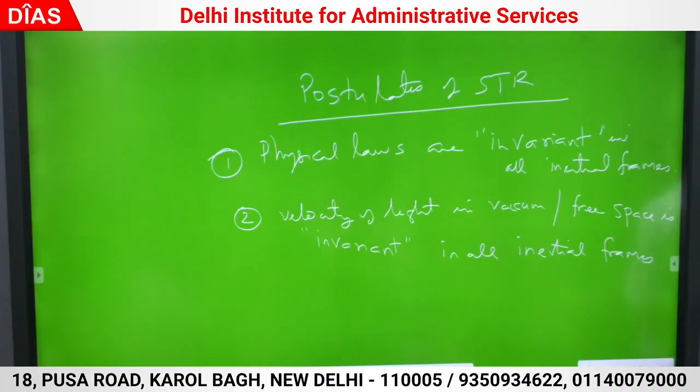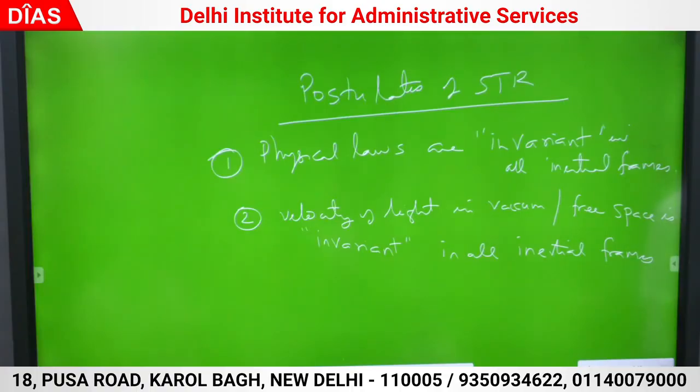In both these situations, velocities were very small compared to the velocity of light. Now, if the velocities are comparable with the velocity of light, subatomic particles are involved, then how do we transform from one inertial frame to another? I am only changing from one inertial frame to another inertial frame.